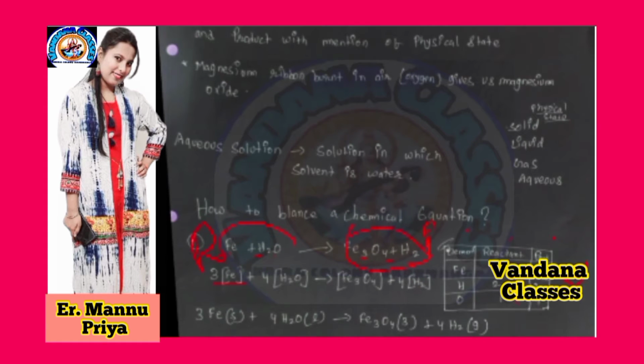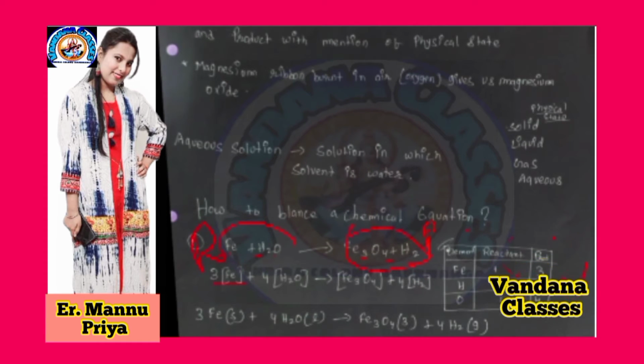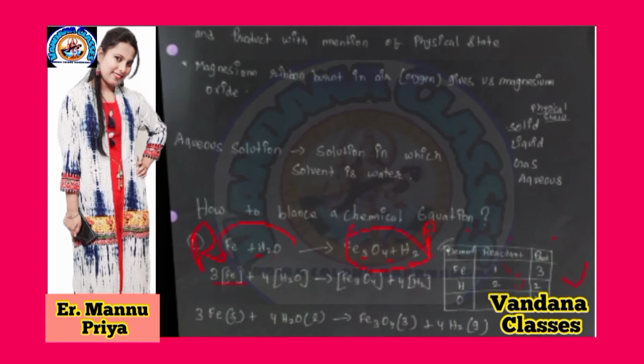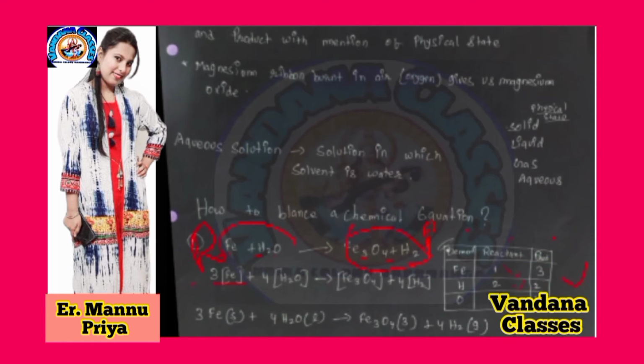Fe, how much in the reactant side? 1, and in the product side 3. Hydrogen, how much in the reactant side? 2, product 2. Oxygen 1 in the reactant side, oxygen 4 in the product side.